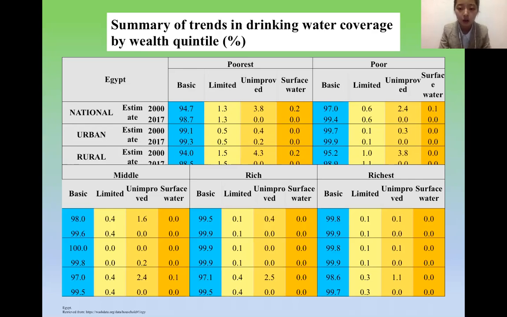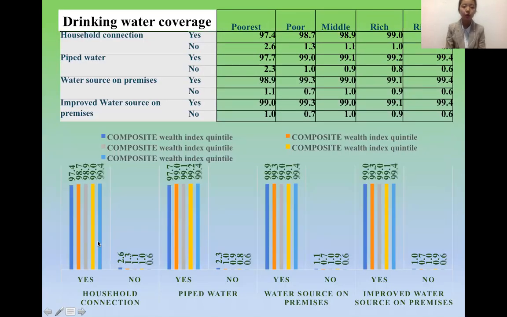The poorest of the national just increased by 5 points. The rich and the richest don't have much difference between these two, and the middle is very near to the poor and the rich.